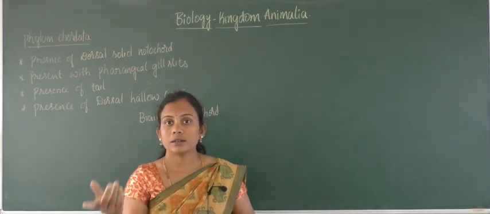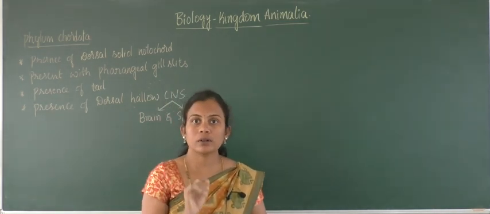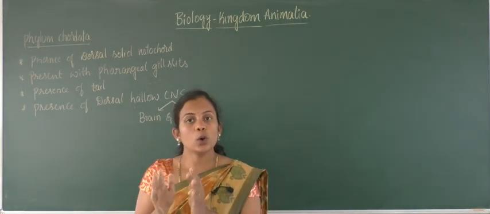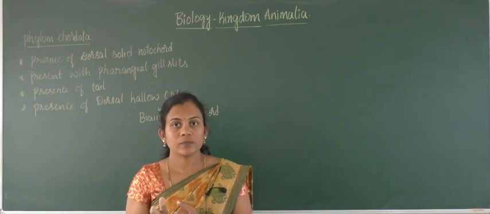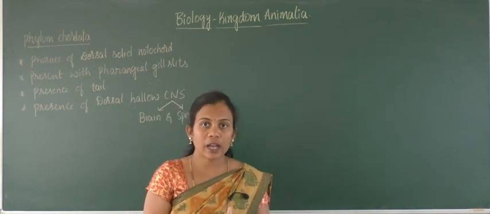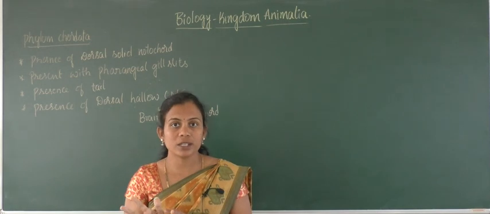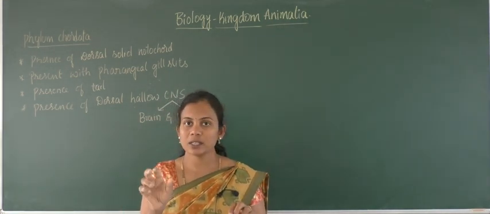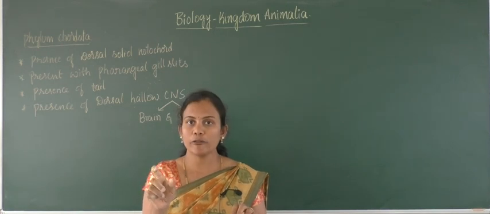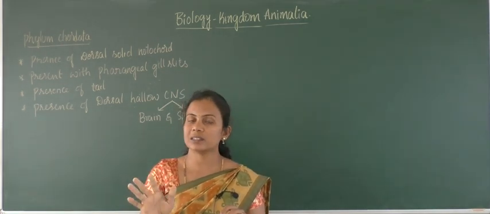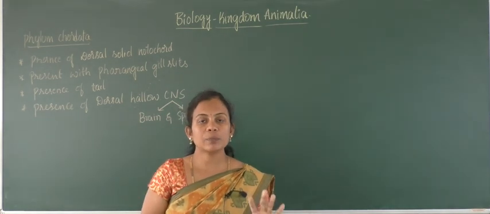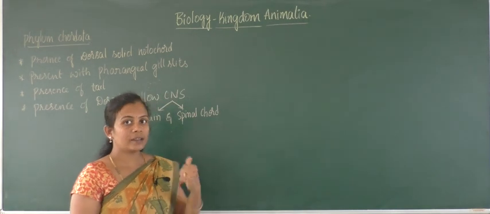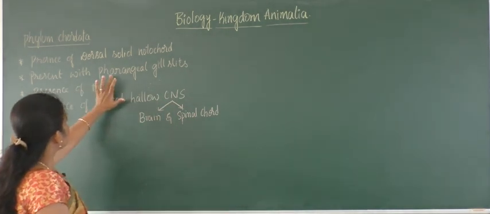Free space is present in hollow, no free space in case of solid. Lumen is present in case of hollow, no lumen in case of solids, right? So for comparison and understanding purpose, a complete twig of any tree is considered as a solid structure. A PVC pipe is considered as a hollow structure. Understand about this? And next, coming to the pharyngeal gill slit.